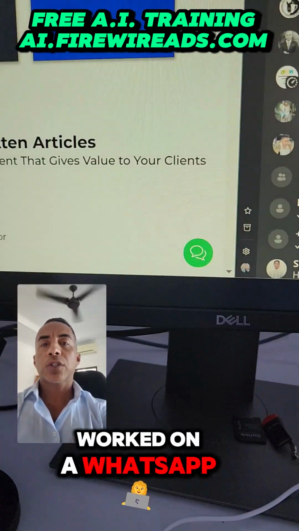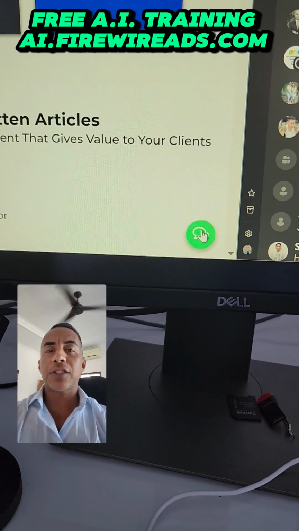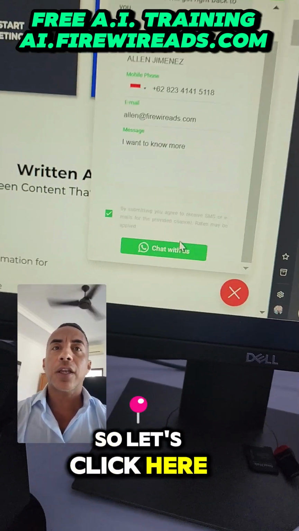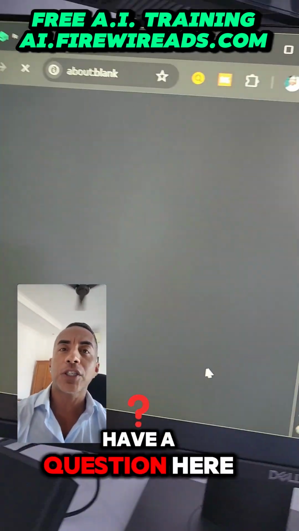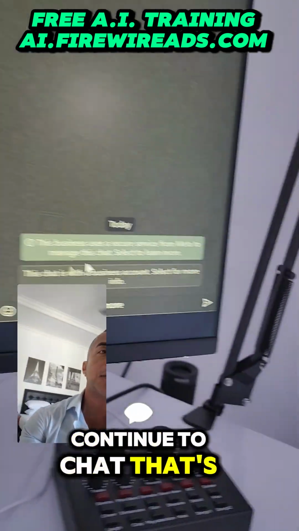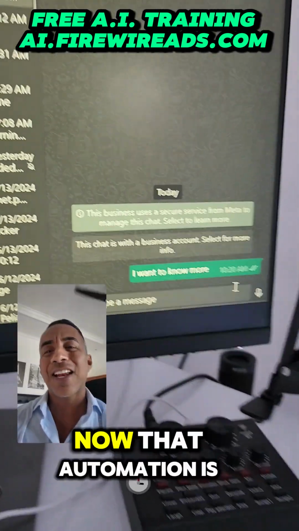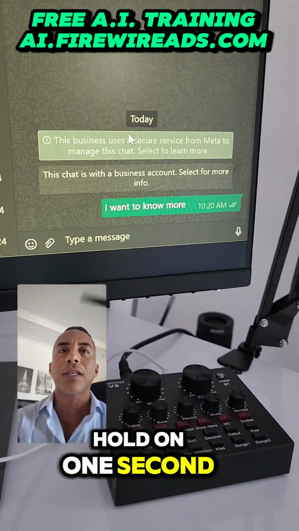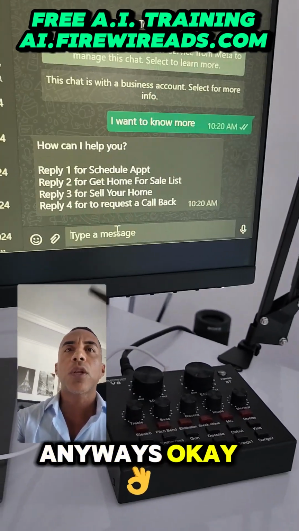Hey guys, today I worked on a WhatsApp integration into the CRM that has an automation, so automated messages. So just click here, maybe they're on their website and they have a question. Here, continue to chat. It's going to say, send the question out. Now that automation is going to automatically fire off and say, okay, I can help you. Hold on 1 second. Here it comes. It should anyways. Okay, what do you want to do?